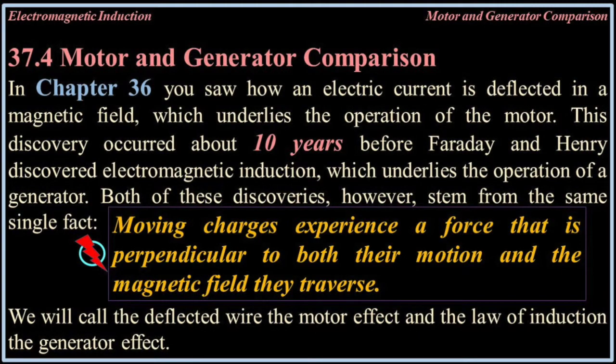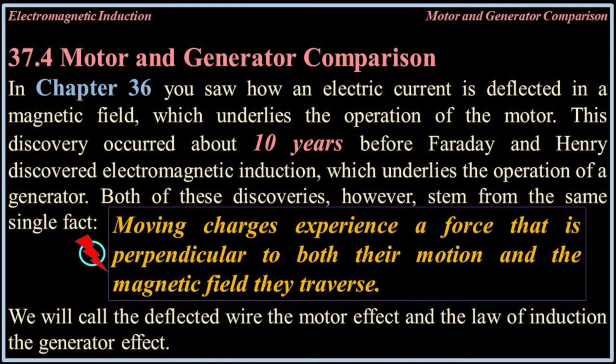37.4. Motor and generator comparison. In chapter 36, you saw how an electric current is deflected in a magnetic field, which underlies the operation of the motor. This discovery occurred about 10 years before Faraday and Henry discovered electromagnetic induction, which underlies the operation of a generator.